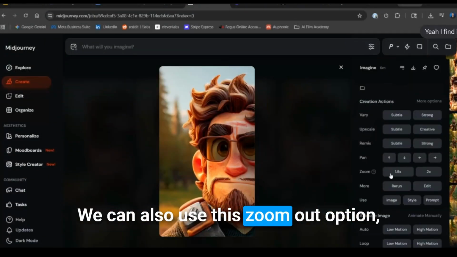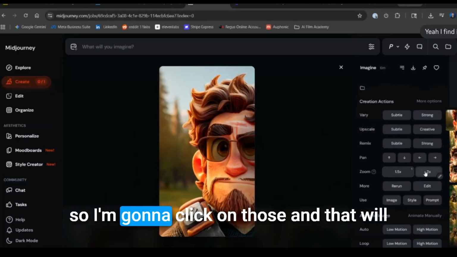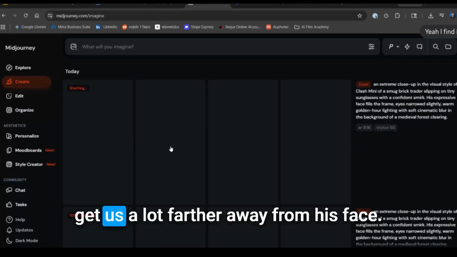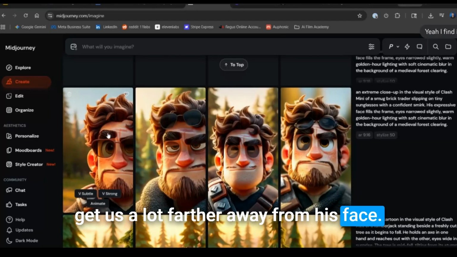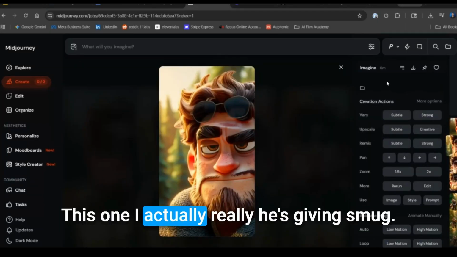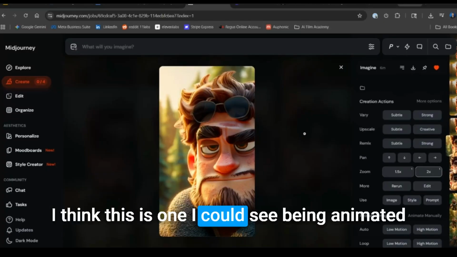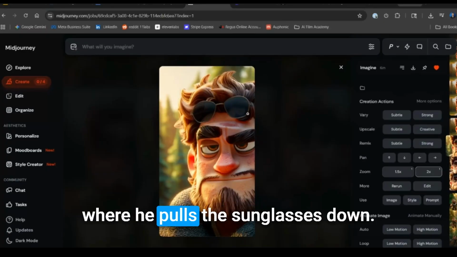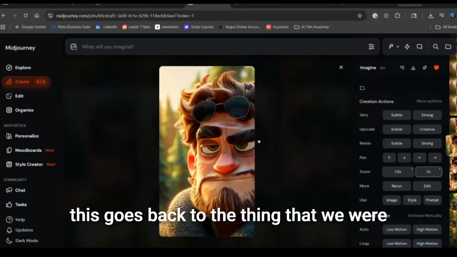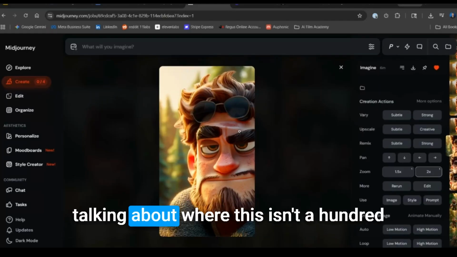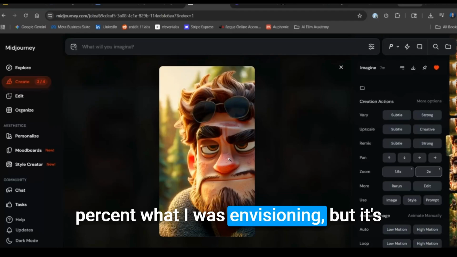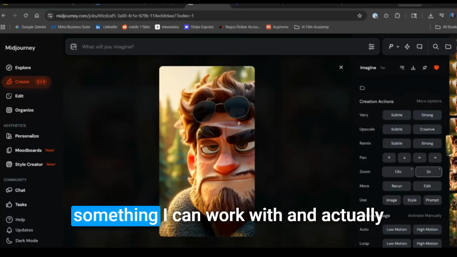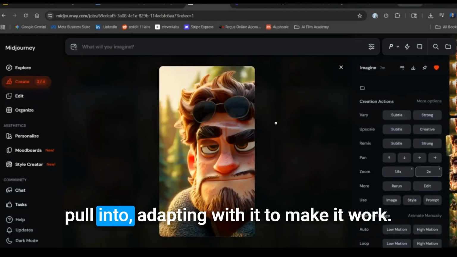We can also use this zoom out option. So I'm going to click on those and that will get us a lot farther away from his face. This one, I actually really like, he's giving smug. I think this is one I could see being animated where he pulls the sunglasses down. This goes back to the thing that we were talking about, where this isn't 100% what I was envisioning, but it's something I can work with and adapt to make it work.